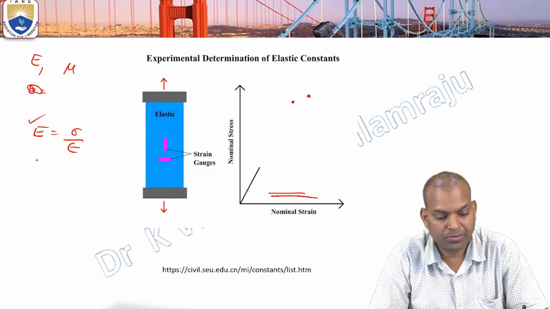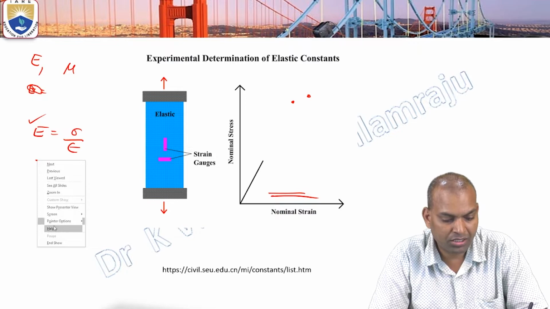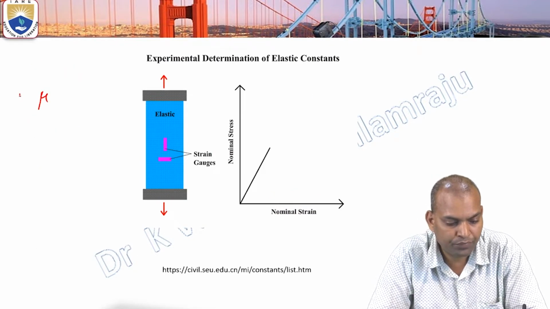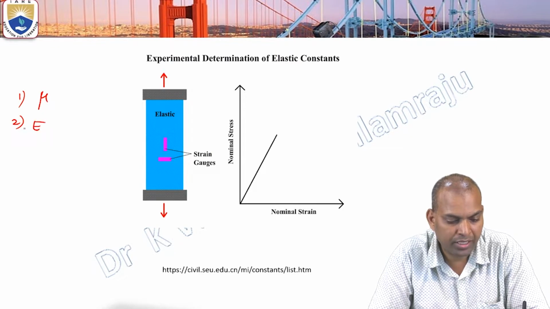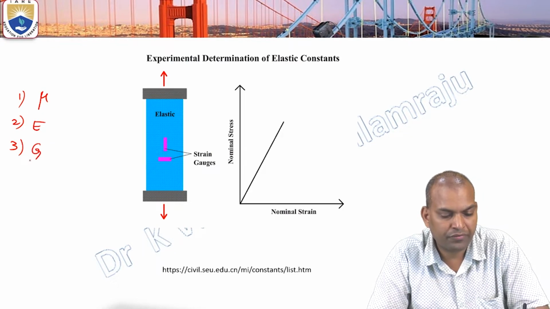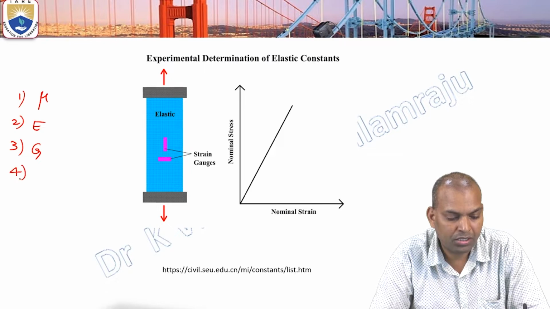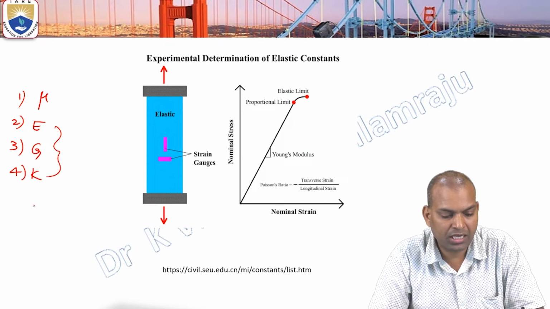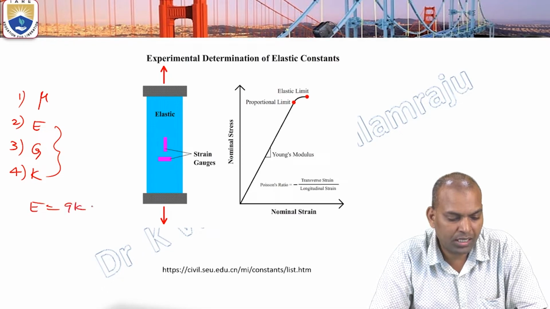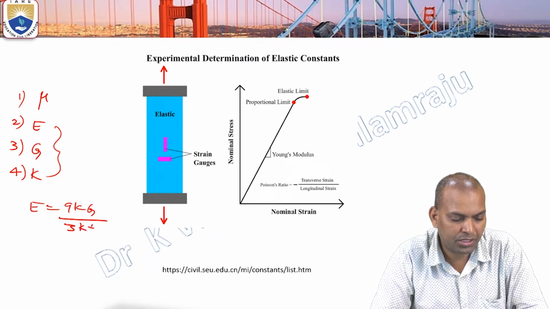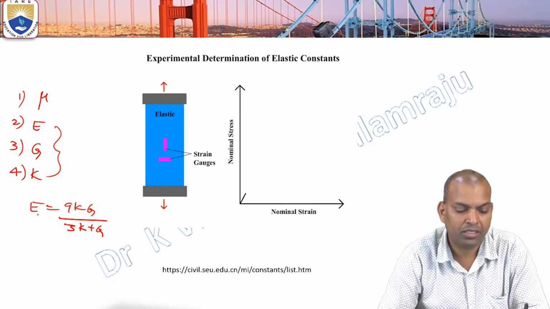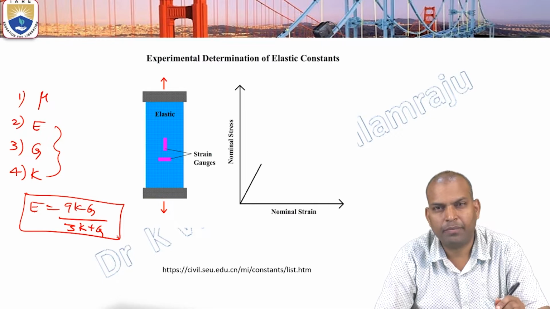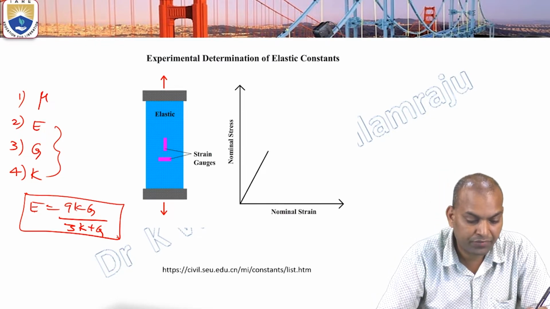There are various types of elastic constants: one is Poisson's ratio, mu, another is modulus of elasticity E, modulus of rigidity, denoted by G, and bulk modulus K. The relation between E, G, K is E equals 9KG by (3K plus G). That means modulus of elasticity, bulk modulus, and modulus of rigidity.